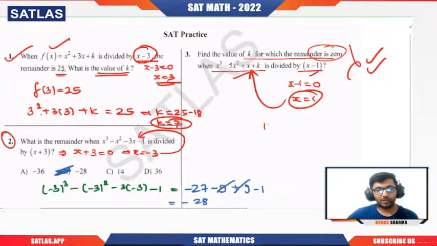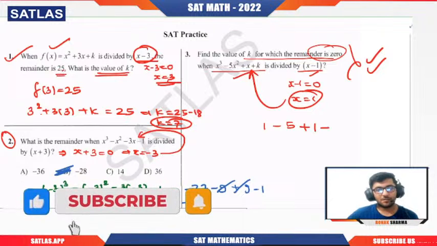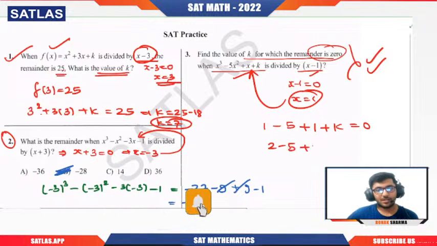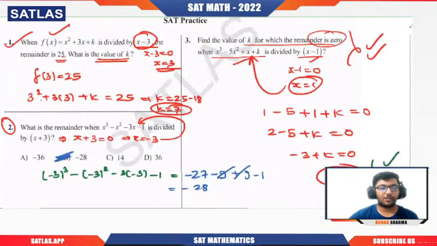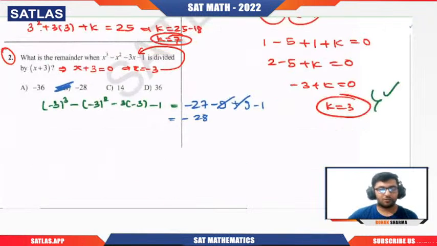What we will get: 1 cube is 1, minus 5 times 1 square is minus 5, plus 1 plus k equal to 0. So 2 minus 5 plus k equal to 0, or we can say minus 3 plus k equal to 0. So k will be 3, not negative 3. Got it? In these types of questions, the only thing that happens a lot of times is the silly mistake. Okay, so we need to avoid that.